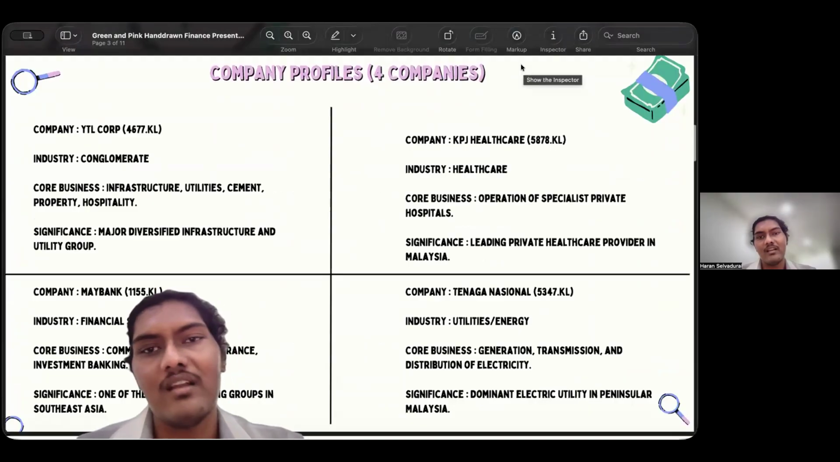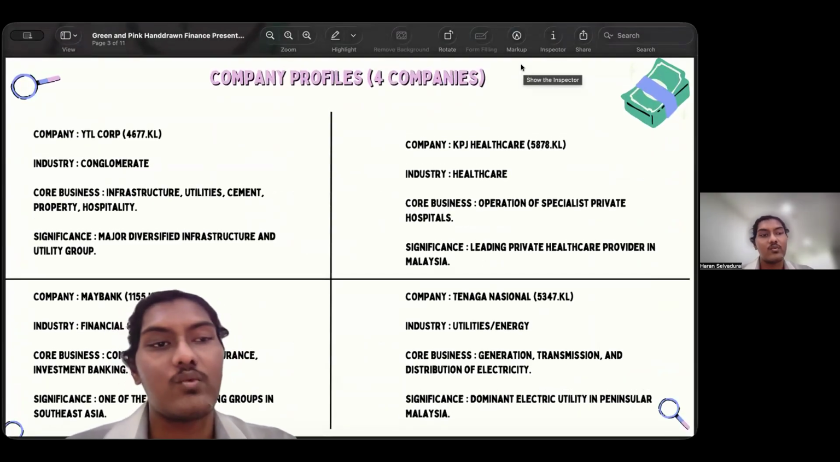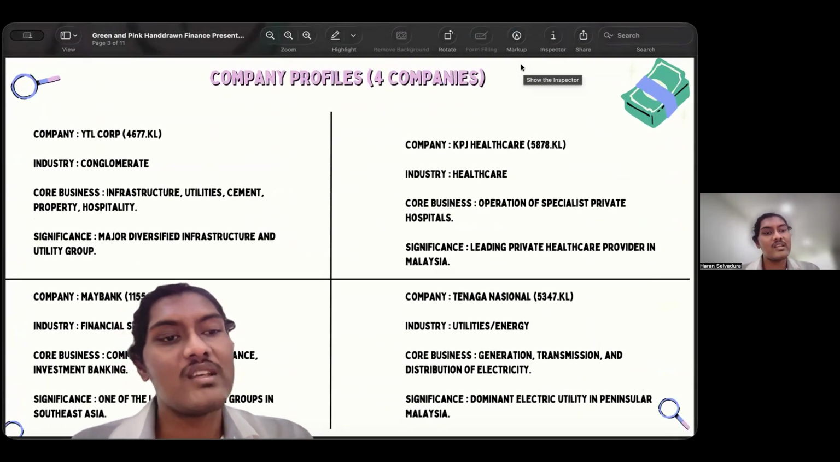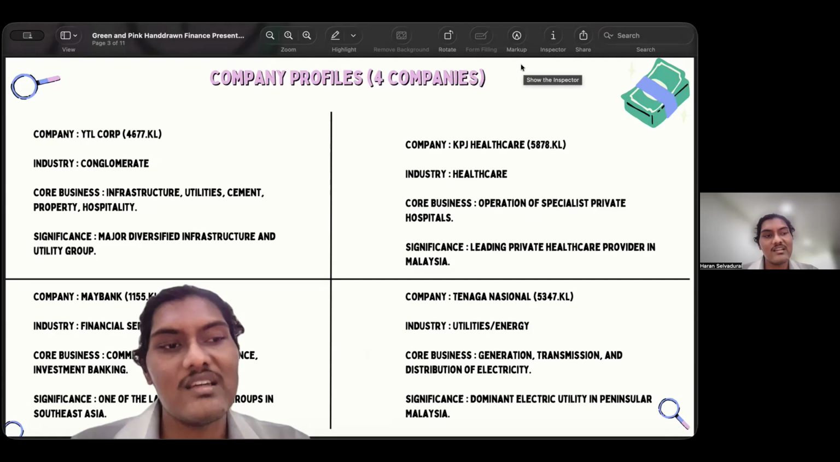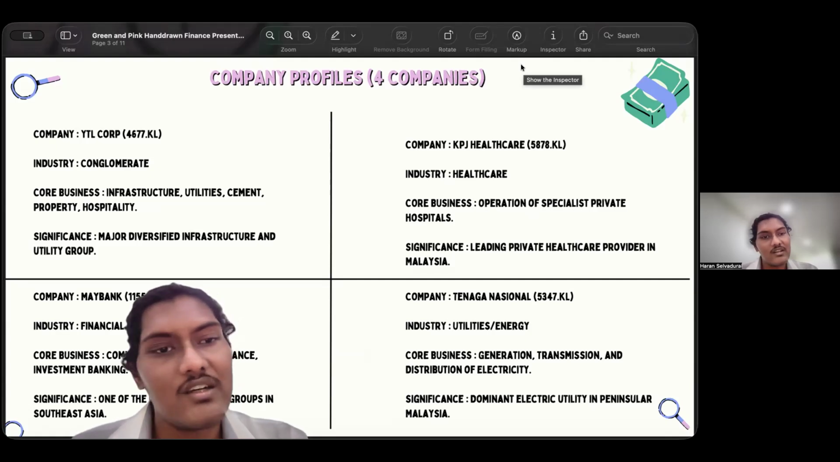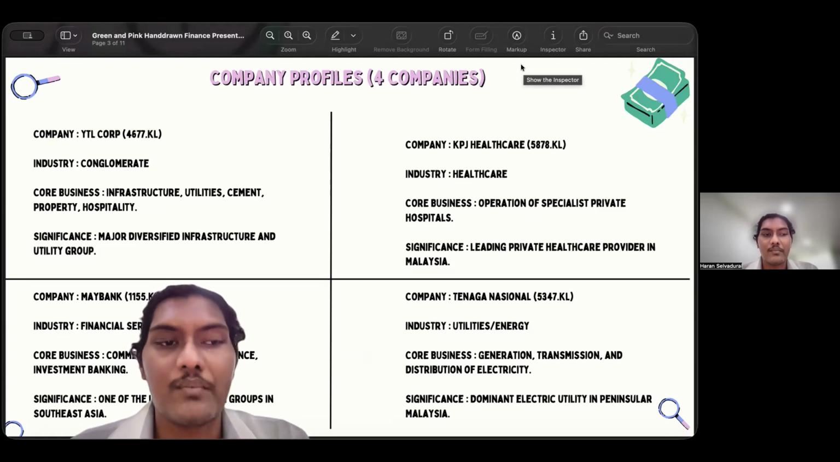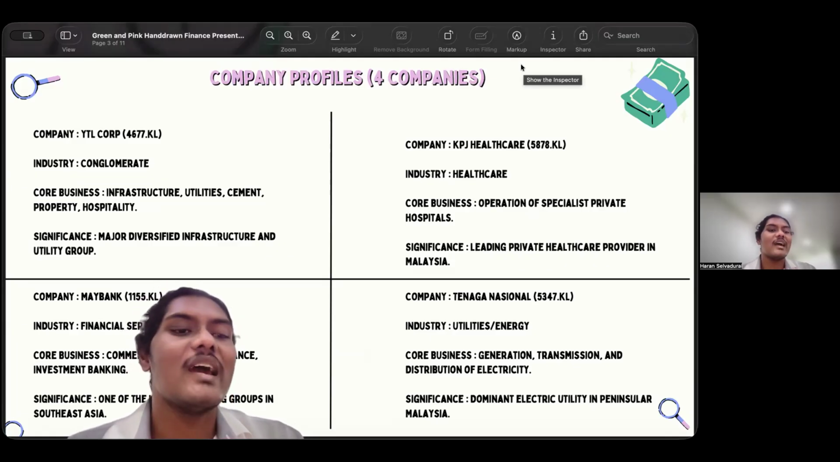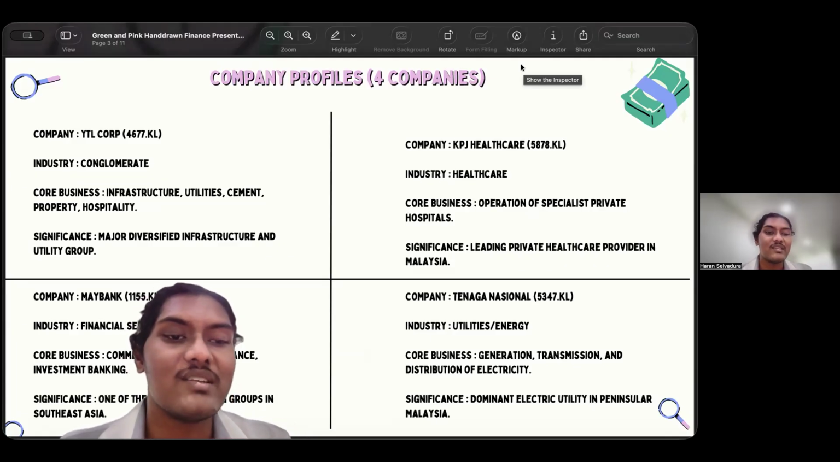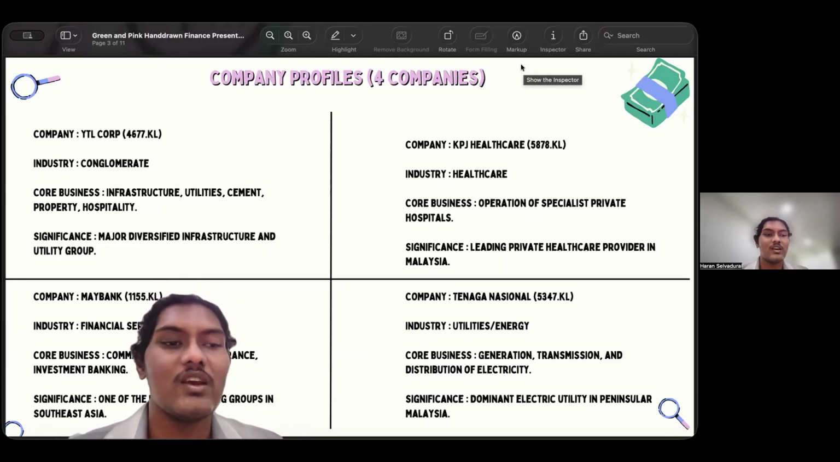For the company profile, we have four companies. The first is YTL Corporation, with a conglomerate as its industry. Its core business is infrastructure, utilities, cement, properties, and also hospitality. Its significance is major diversification in infrastructure and utility growth.